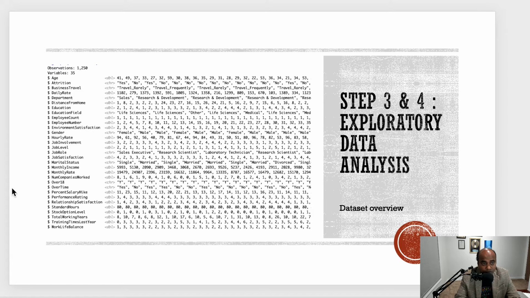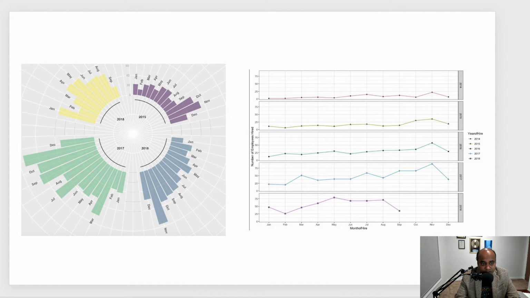Once we have gone through this data set, the next part is going a little bit into the details of analyzing what the data set shows. In this chart, the left hand side is showing the hires over the last 4 years. From the sample data, we can see that this retail company really hires a lot during the October and November period. You can see the spikes here over the years, and that's because this is the festive season, so they tend to hire a lot of graduates during this time.